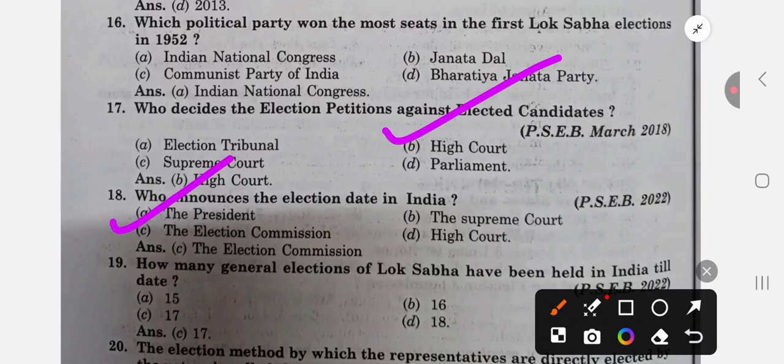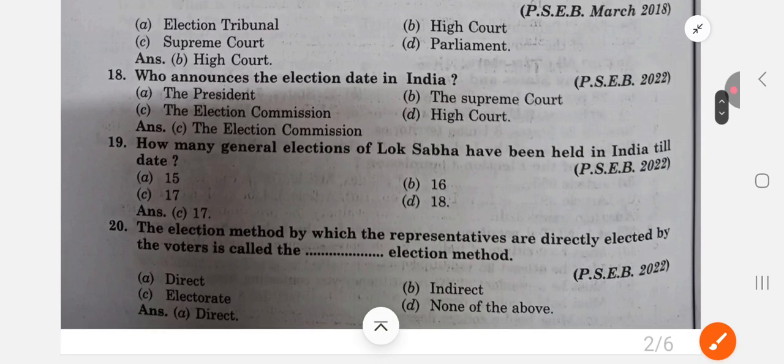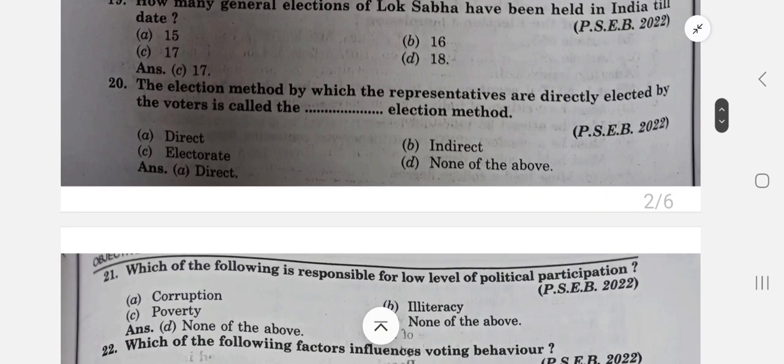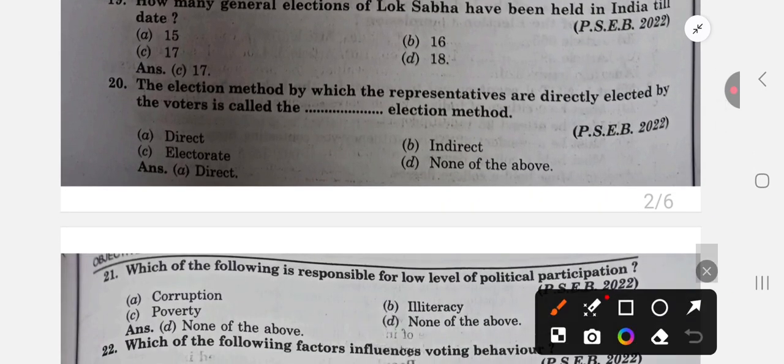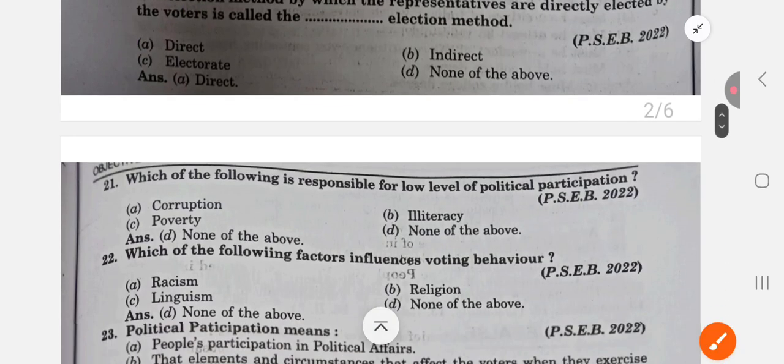How many general elections of Lok Sabha have been held in India till date? It is 18. Right? Check it, not 17. And if it is wrong, comment in the answer section. The election method by which the representatives are directly elected by the voters is called the direct election method. So answer is A, direct election method.